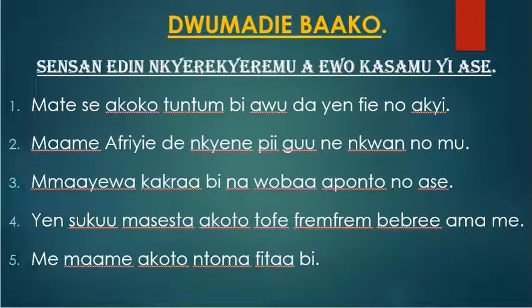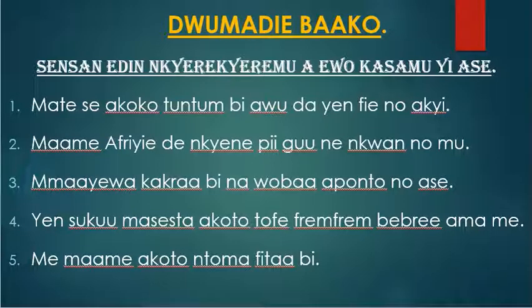At times the adjective word can be 2 or 1, so you have to underline all the adjectives that you see in the sentence. Then the last one is me maame akoto ntoma fitaa bi. Very good. So this is our work for today.